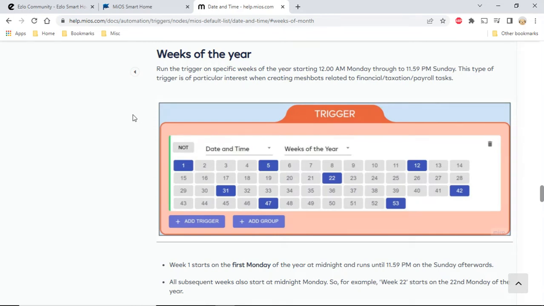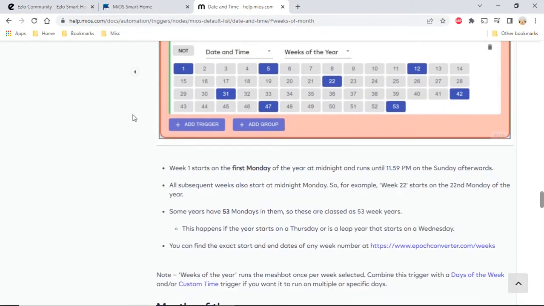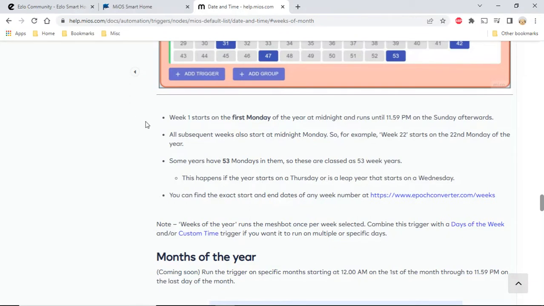In this video we will be looking at weeks of the year in our date and time triggers. If we reference the help page, it says week 1 starts on the first Monday of the year at midnight and runs until 11:59 p.m. on the Sunday afterwards. All subsequent weeks also start at midnight Monday. So for example, week 22 starts on the 22nd Monday of the year.